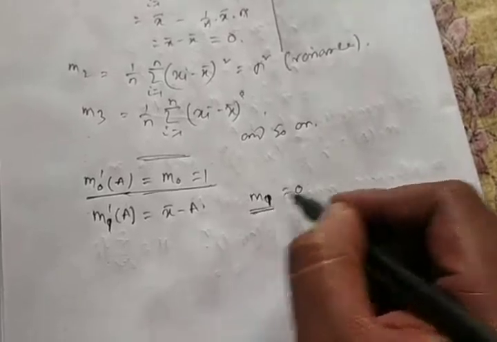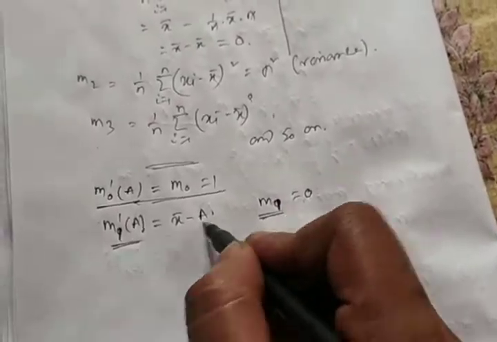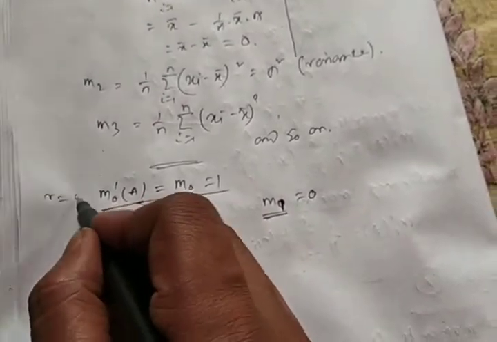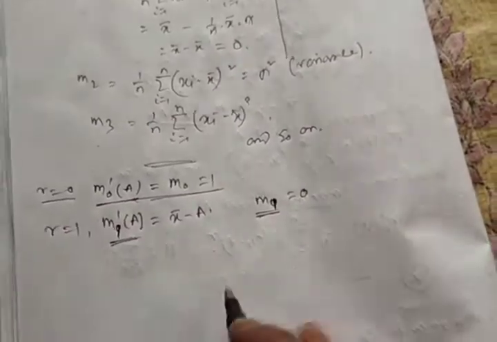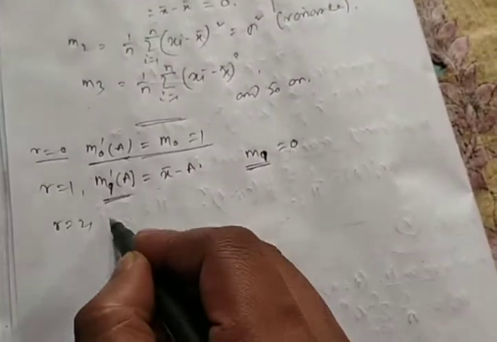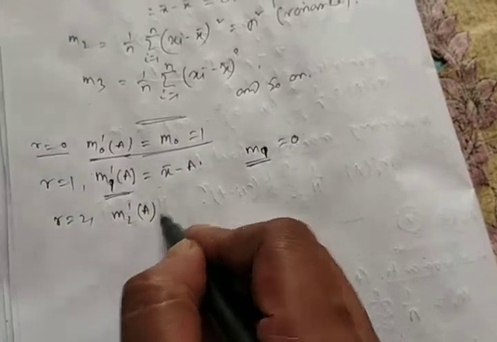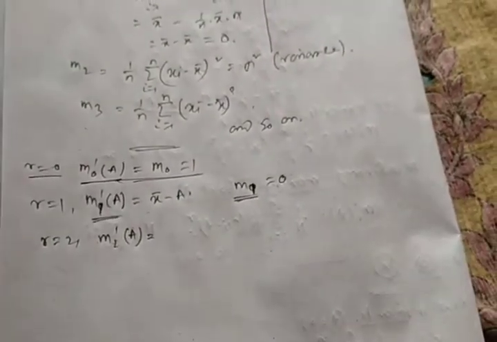This is the central moment equals 0. This is for ordinary moments when r equals 1. When r equals 2, that is m2 dash a.